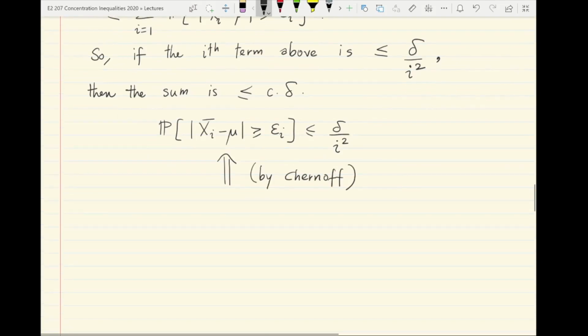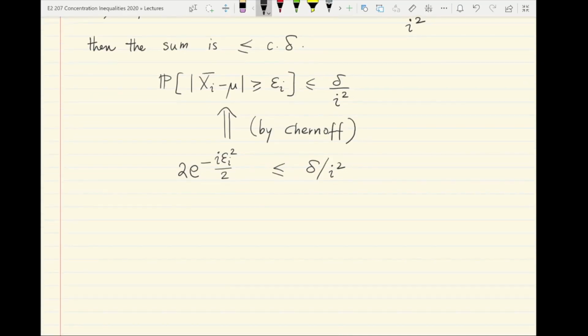By Chernoff, this is implied if the Chernoff upper bound, which is 2 e to the minus i epsilon i square by 2, can be made less than delta by i square. And this is the same as setting epsilon i to be equal to square root of 2 over i log 2 i square by delta.